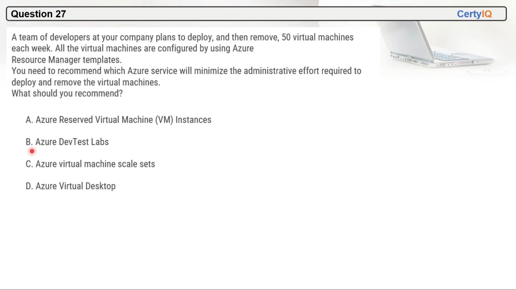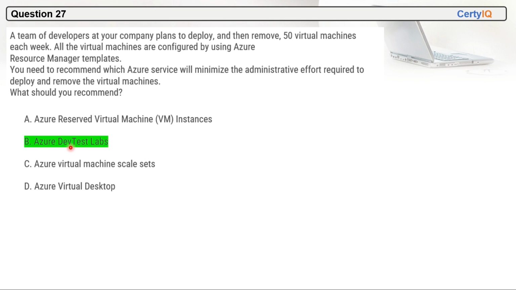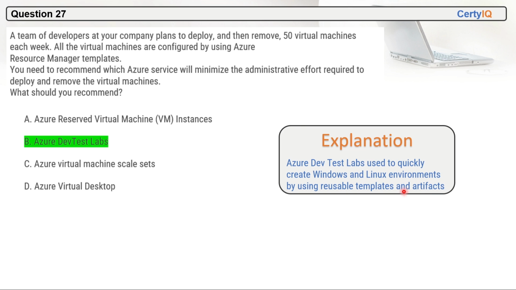So Azure DevTest Labs will be the correct option here. B is the correct answer. We can use Azure DevTest Labs to create and remove virtual machines. Azure DevTest Labs is used to quickly create Windows and Linux environments by using reusable templates and artifacts.